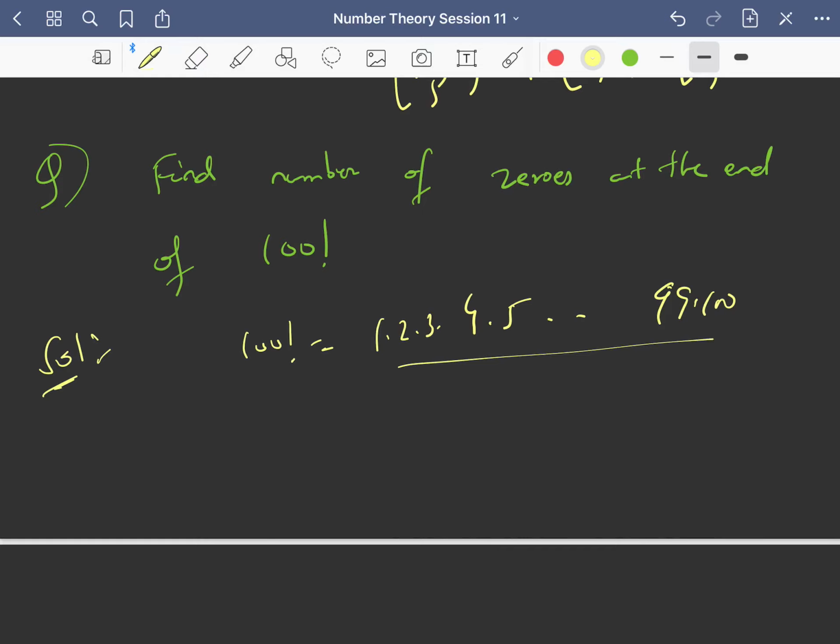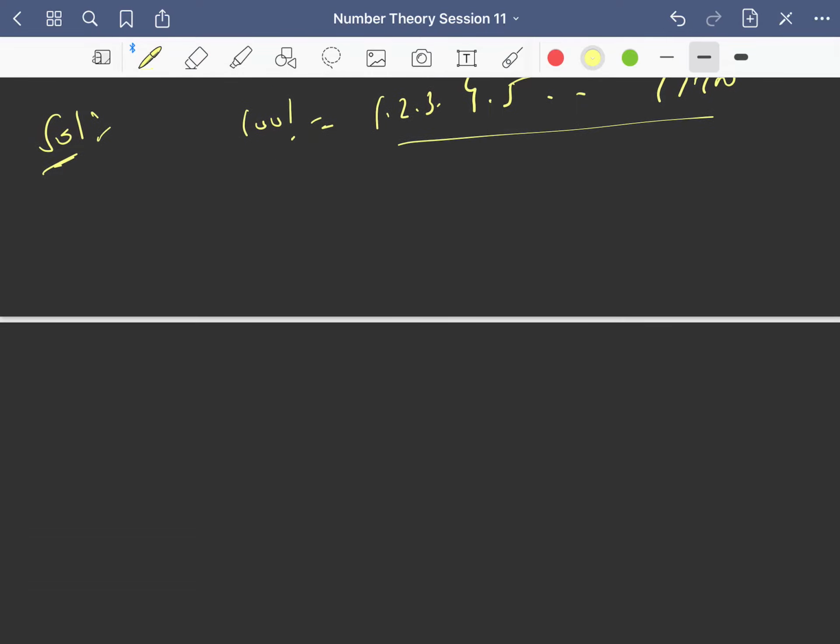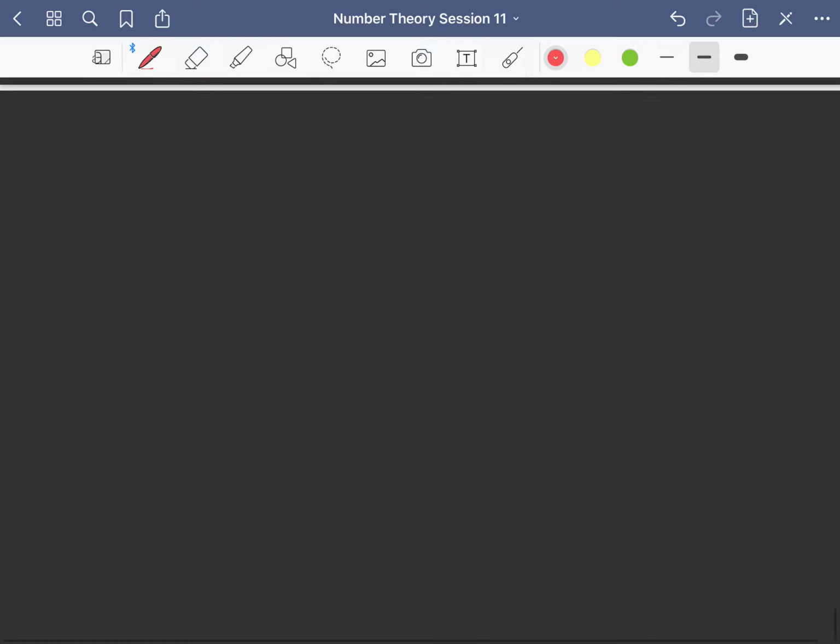You can see that there will be 10, there will be 20, which will contribute zeros. If you multiply by a 10, then only you will get 0. So what is the basic funda of getting a 0 at the end? You need to have a contribution of 2 and 5, because 2 into 5 will give you 10, and this 10 will be the cause of getting a 0.